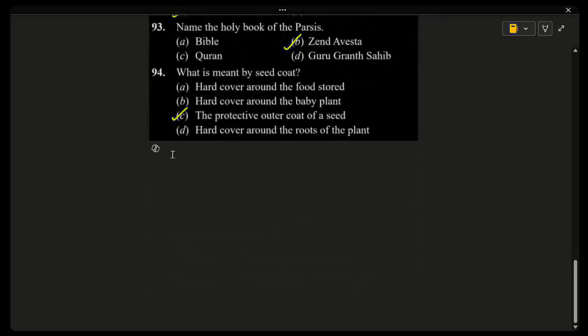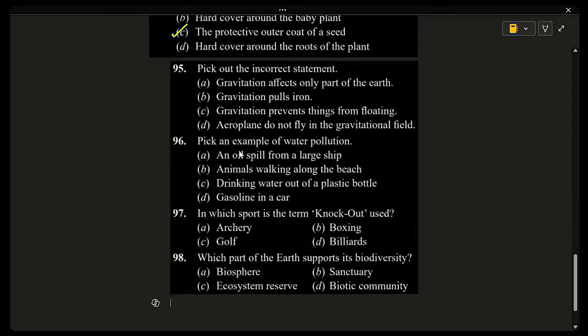95th question. Pick out the incorrect statement. Gravitation affects only part of the earth. Gravitation pulls iron. Gravitation prevents things from floating. Aeroplanes do not fly in the gravitational field. And the correct answer is option A. Gravitation affects only part of the earth. Gravitation acts everywhere on earth, not just on one part.